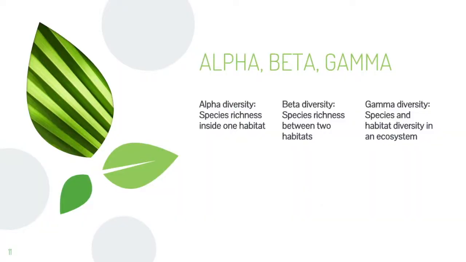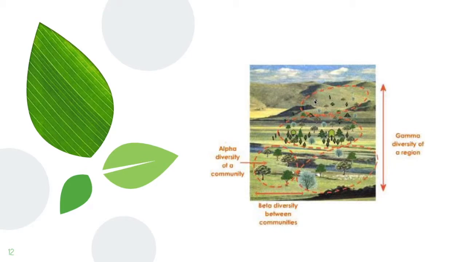There are also different categories of diversity: the alpha, beta, and gamma diversity. Alpha meaning the species richness inside one habitat, the beta, the species richness between two, and the gamma, the species and habitat diversity in an ecosystem. An easier way to understand it is this way: alpha is within a community, beta can be between different communities, and gamma between a diversity of regions.